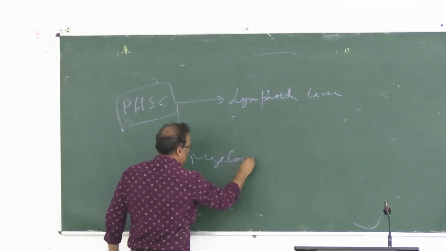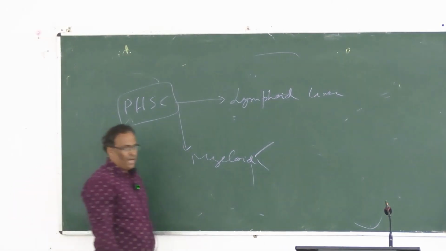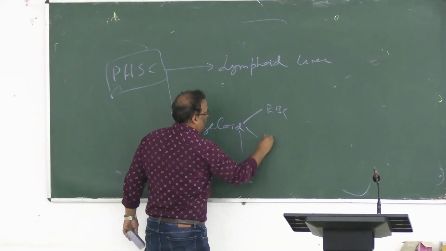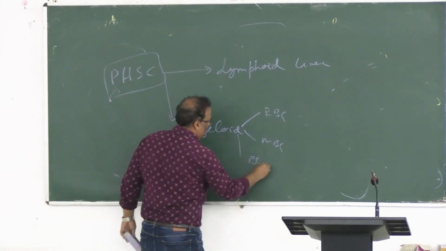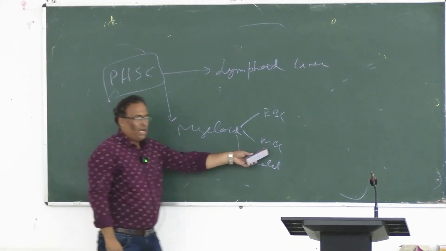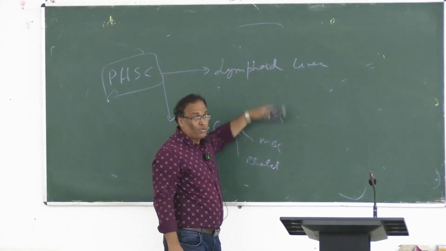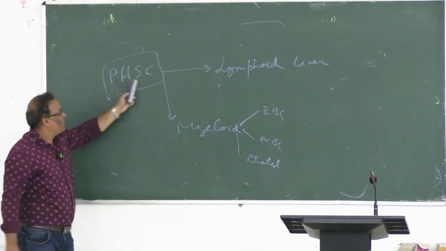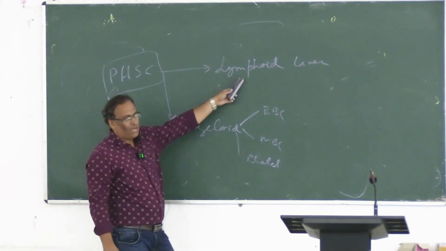And this myeloid has 3 lineages, right? It goes to formation of RBC, WBC, and platelets. The lymphocytes are formed in the lymphoid series, except within the WBC. So first of all, pluripotent hematopoietic stem cell, then 2 lineages are there: myeloid lineage and lymphoid lineage.